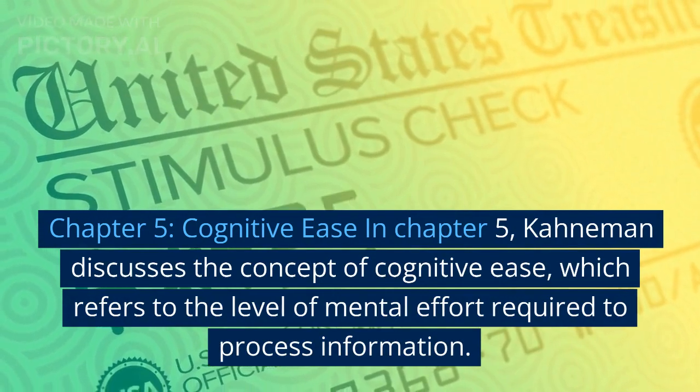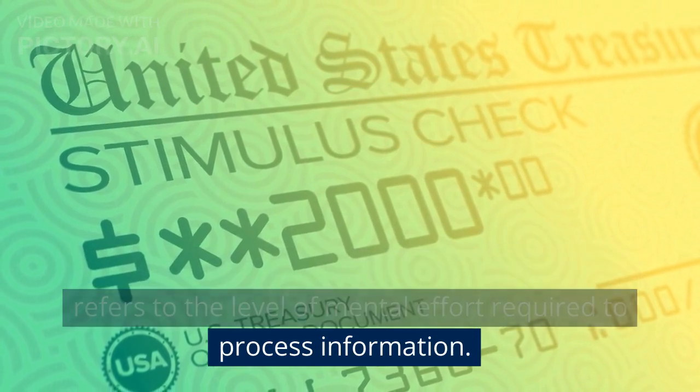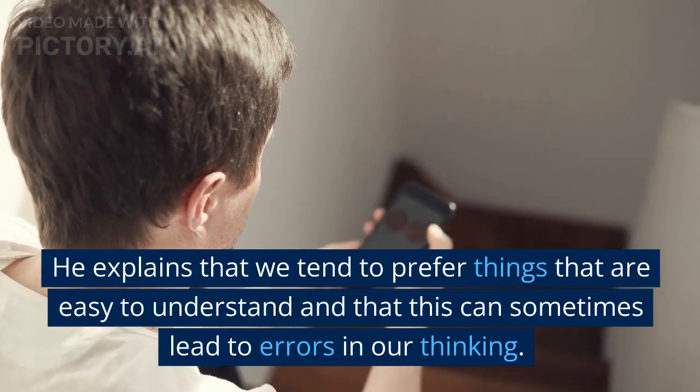Chapter 5: Cognitive Ease. In Chapter 5, Kahneman discusses the concept of cognitive ease, which refers to the level of mental effort required to process information. He explains that we tend to prefer things that are easy to understand and that this can sometimes lead to errors in our thinking.